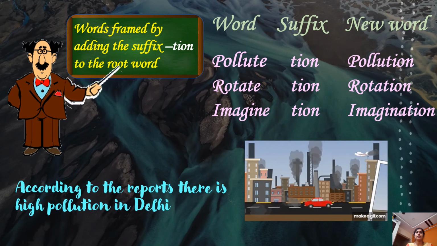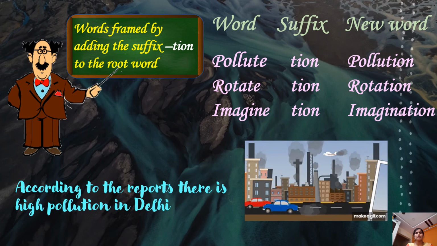Next example, children. Words framed by adding the suffix tion to the root word. For example, pollute, by adding the suffix, the new word becomes pollution. In the same way, rotate, rotation. Imagine, imagination. Children, if you observe carefully, the word pollute ends with the letter E. And after adding the suffix, in the new word the letter E is omitted.